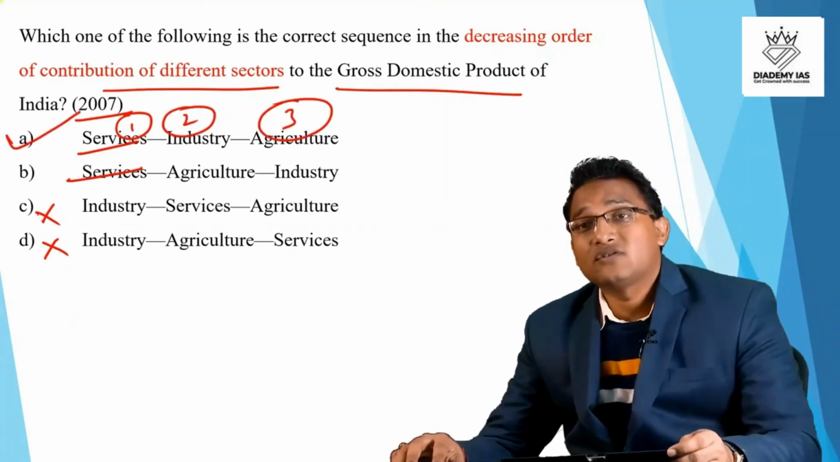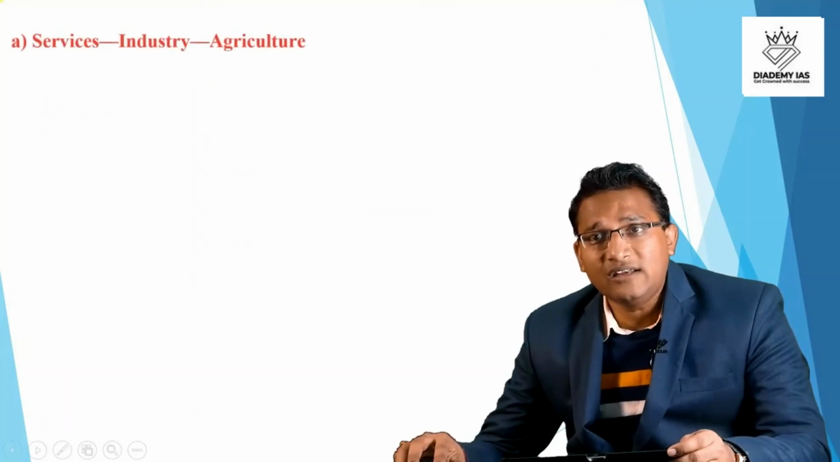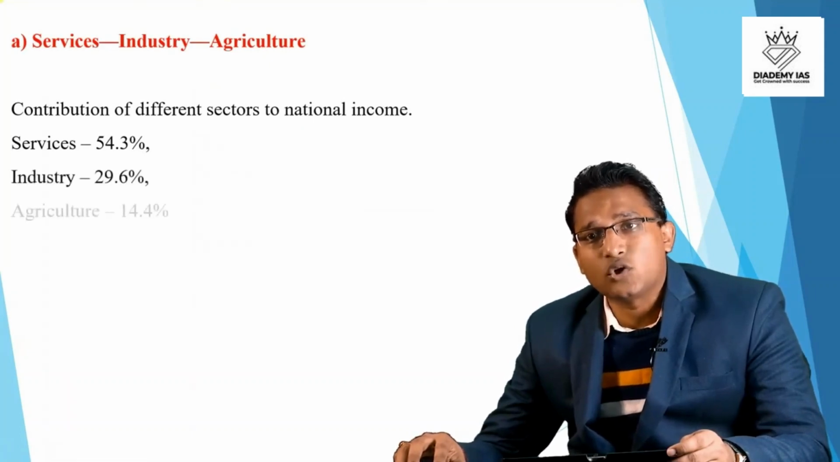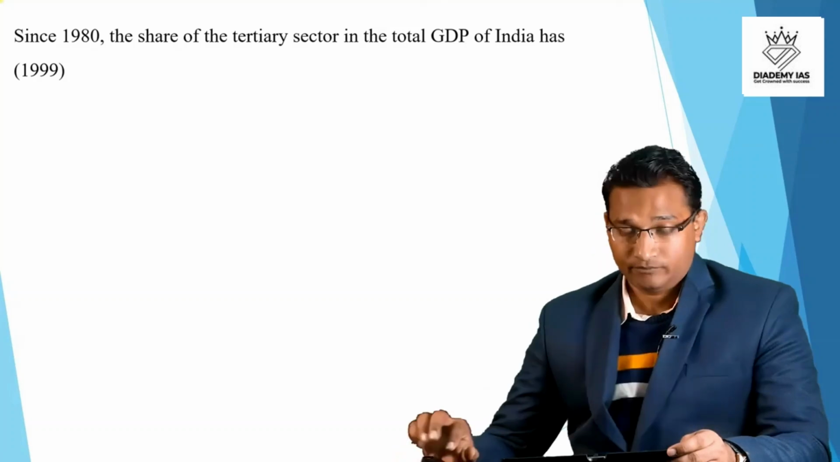The service sector is having, so let us see the recent data. As per the economic survey of 2019, contribution of different sector is, in the services sector this is 54%, the contribution of industrial sector is 29% and agriculture sector is 14%. You don't need to remember exact figures, but you need to know this is the sequence.